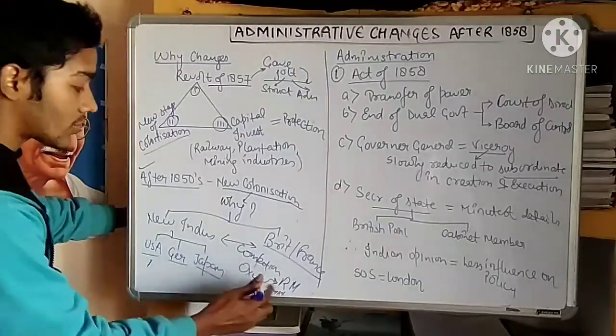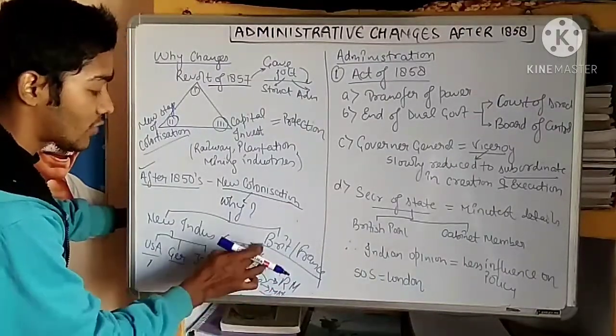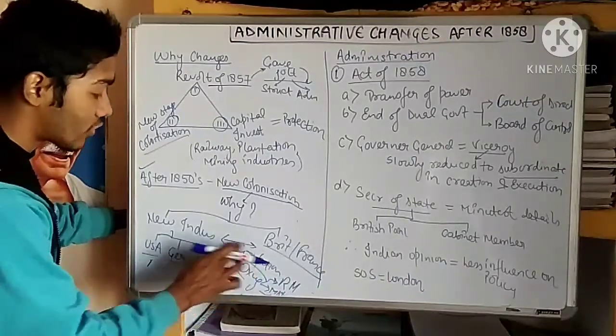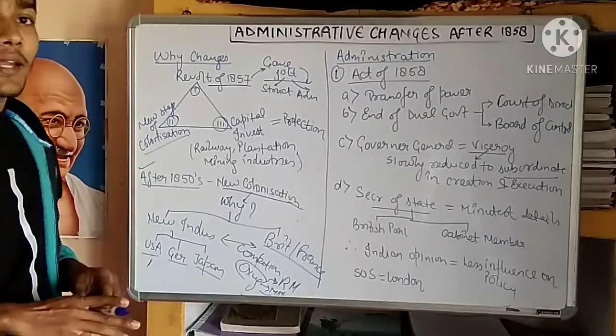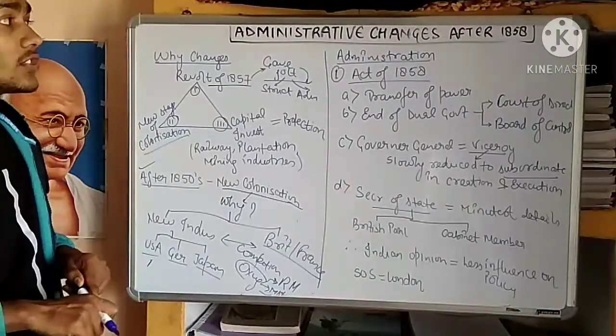So because of this raw material and market, they have a natural competition amongst each other, and this natural competition and challenge had an impact on the British administration, so that they had to change their policies.